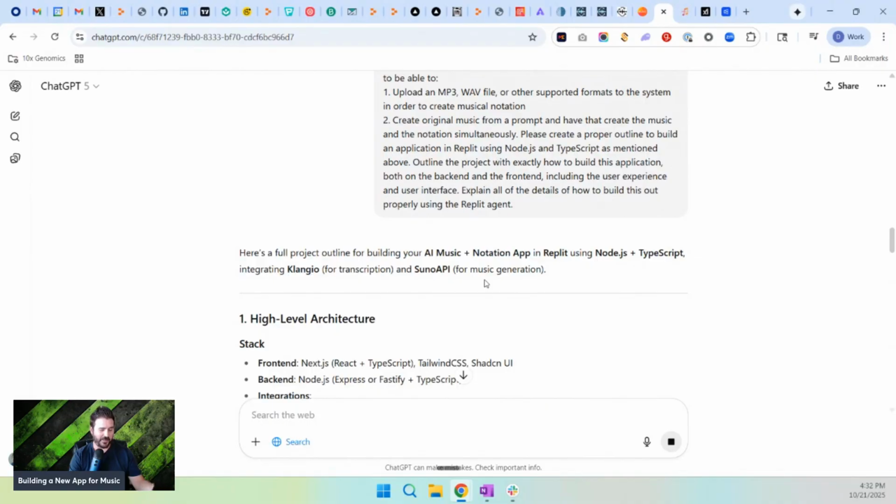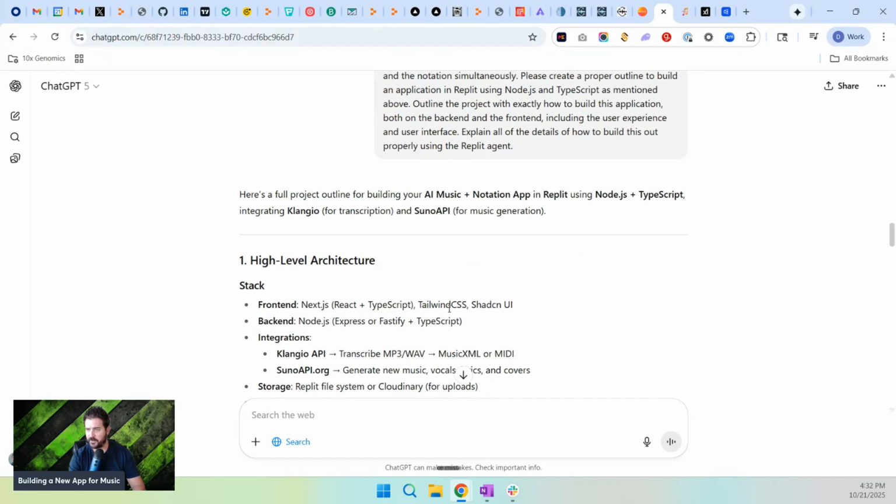I am not a developer at all. I'm not a coder. I don't program. I could do maybe some HTML and CSS and some other lightweight things, but I'm not a programmer, right? And I am now building apps. This is one of several that I'm building, and I'm going to show you in the coming days, coming weeks, how I'm actually doing this. This is one example of an app that I'm just building right here on the fly that I want you to be able to check out.